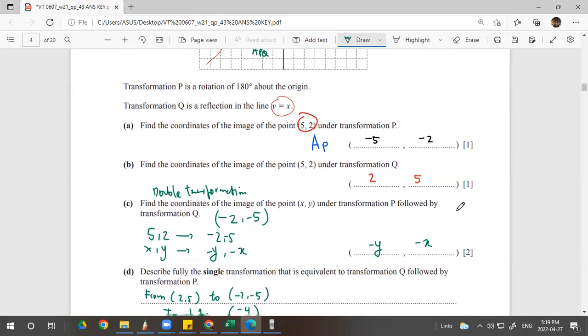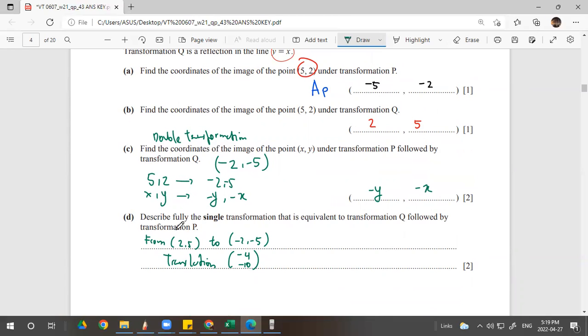I think I did wrong. 5, 2, girls. Yeah, I did something wrong. 5, 2, the original, to the last position. The last position is this, right? Because P followed by Q and Q followed by P will be the same. It just switches the order, but it will give you the same answer.